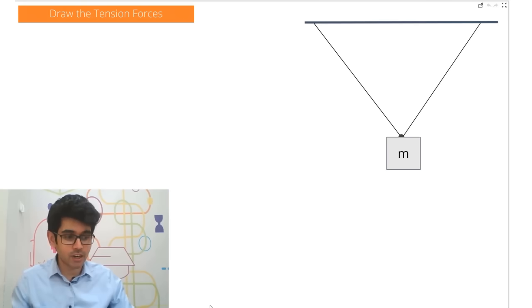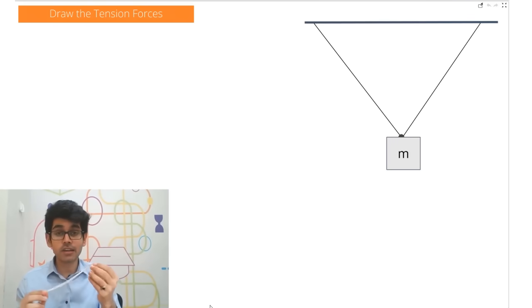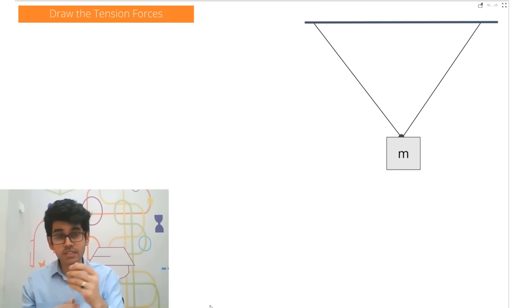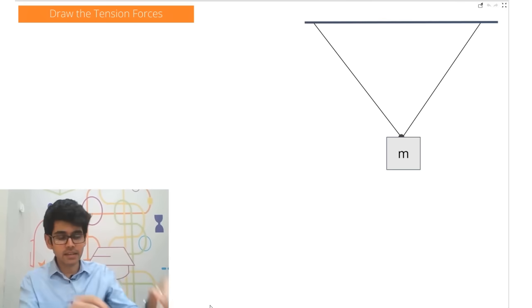Now tension forces. What did I say? Tension force is denoted by T, like normal was denoted by N. What was weight? Weight was mg. Similarly, if there's a string, we denote that tension force by the letter T.